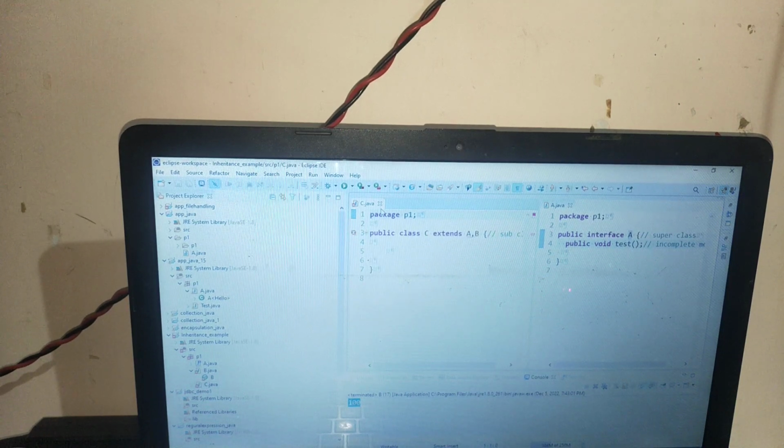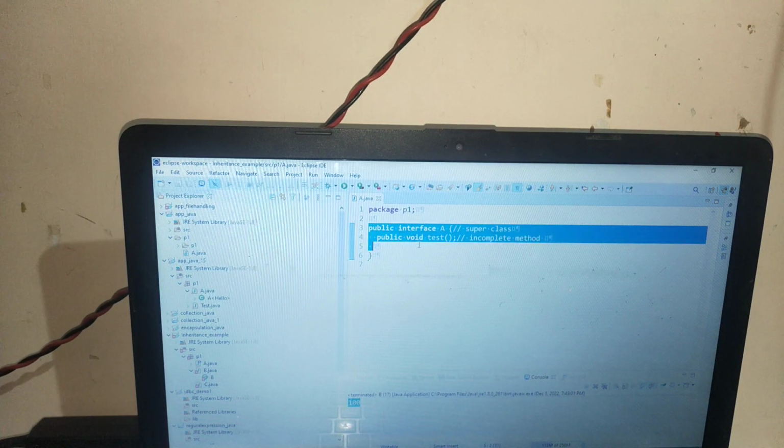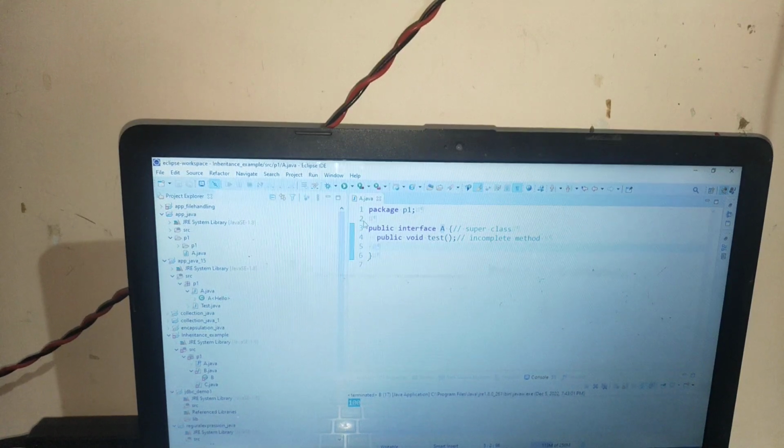Multiple inheritance I will cover tomorrow. Firstly, I will discuss one of the most important topics, which is marker interface. What is that marker interface?